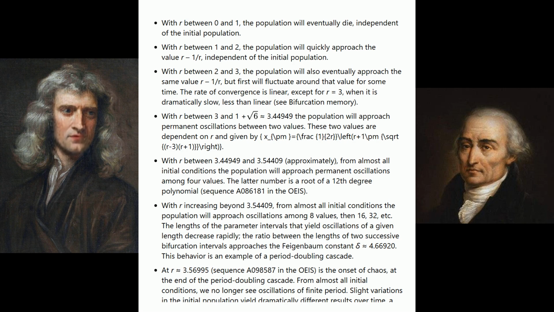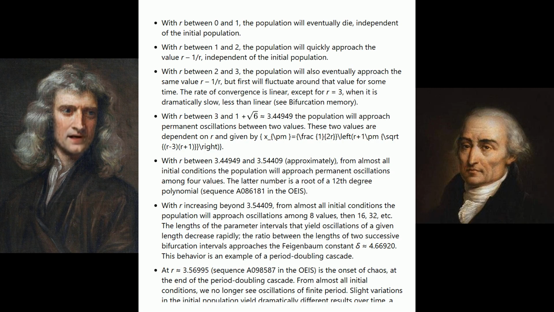With r between 2 and 3, the population will also eventually approach the same value r minus 1 over r, but first will fluctuate around that value for some time. The rate of convergence is linear except for r equals 3, when it is dramatically slow, less than linear, see bifurcation memory. With r between 3 and 1 plus the square root of 6, approximately 3.44949, the population will approach permanent oscillations between two values.